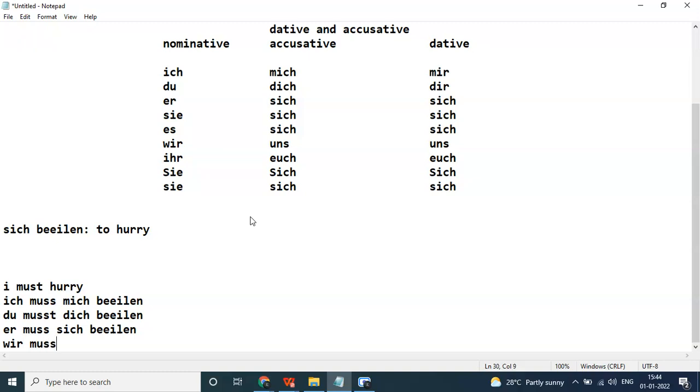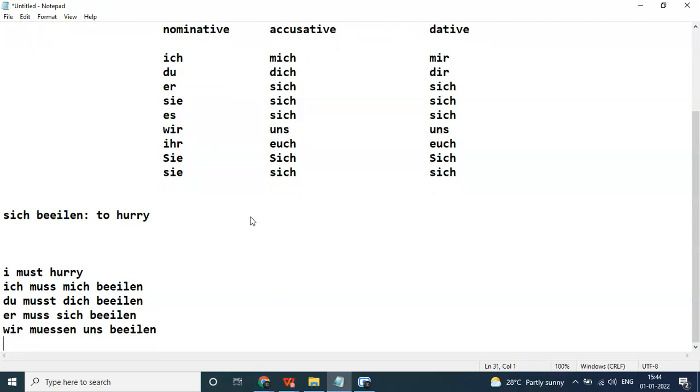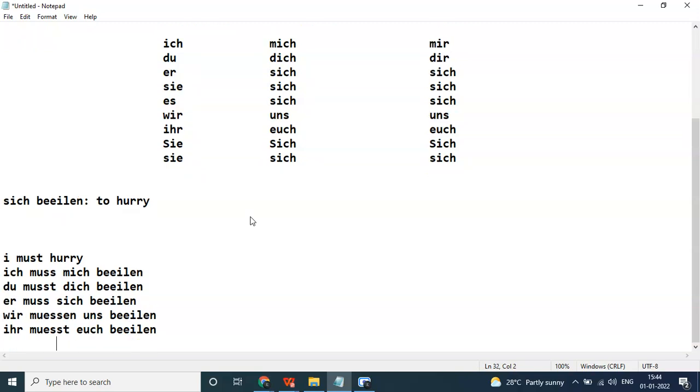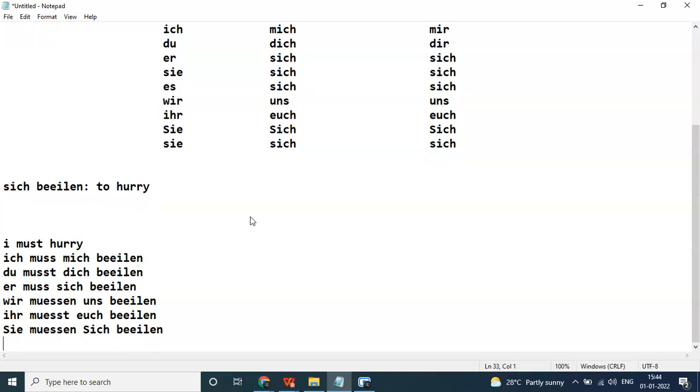Sie muss sich beeilen. Es will be the same. Wir müssen uns beeilen. Ihr müsst euch beeilen. You all must hurry yourselves. There's a party going on. You must hurry yourselves to attend the party in time. Sie, you formal: Sie müssen sich beeilen. Sie is capital, Sich is capital. You must hurry yourself like this. They must hurry themselves.